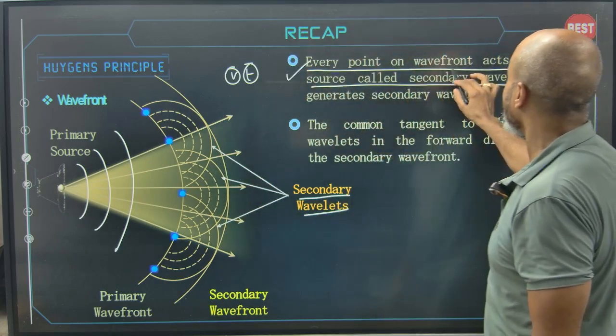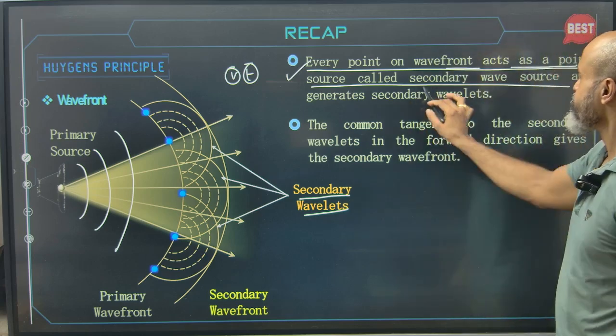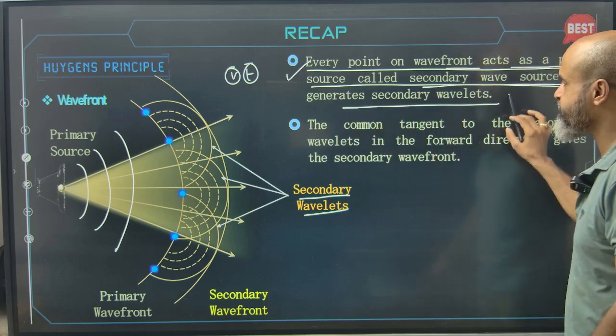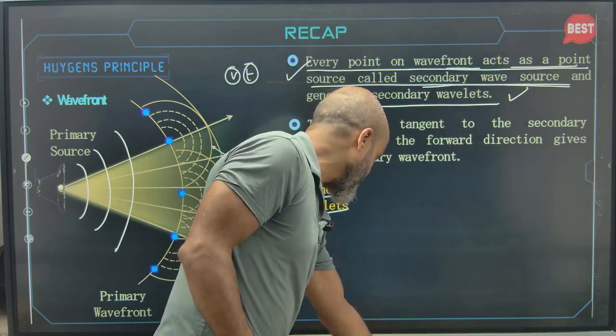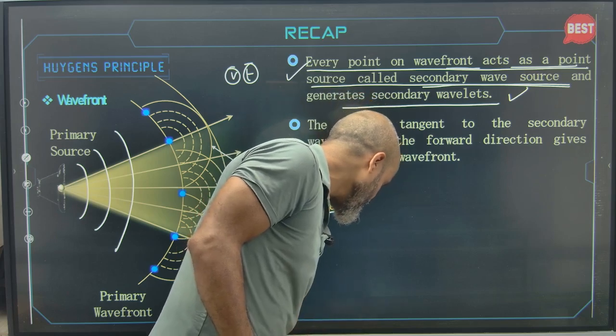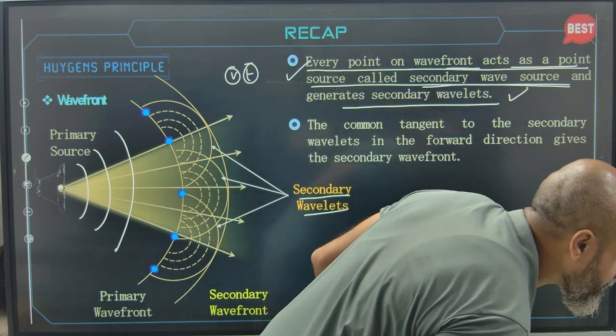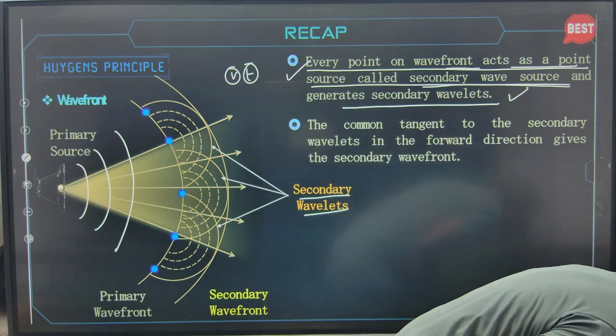So every point on the wavefront acts as a point source called a secondary wave source and generates secondary wavelets. These are generating secondary wavelets.